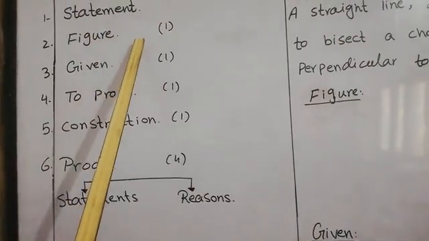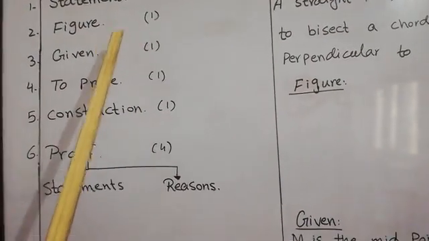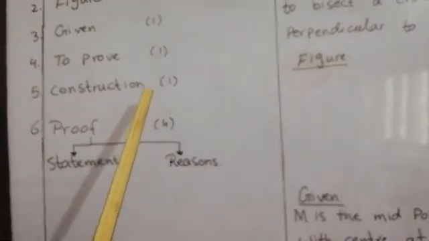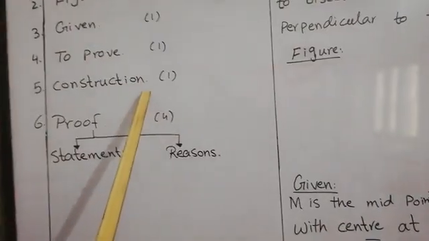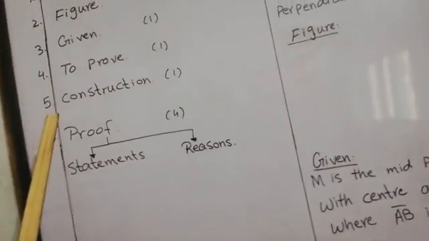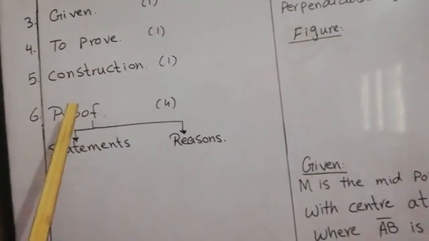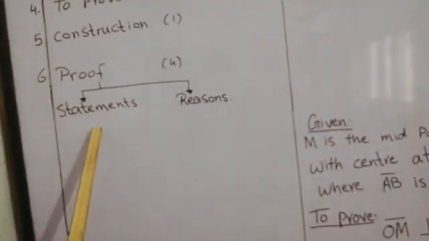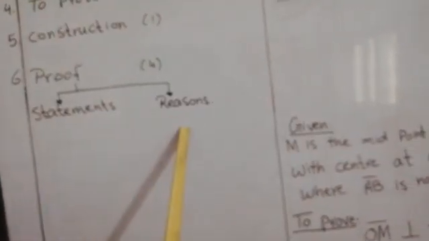Given carries 1 mark, to prove carries 1 mark, construction carries 1 mark in your paper, and the proof part carries 4 marks. There are 2 other parts in the proof, statements and reasons.